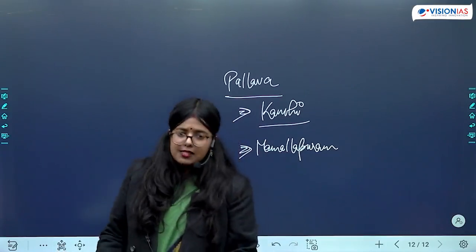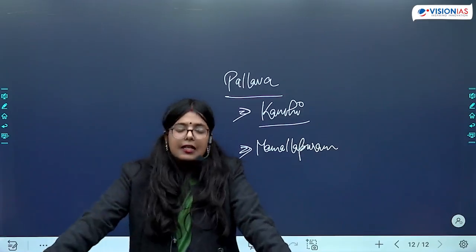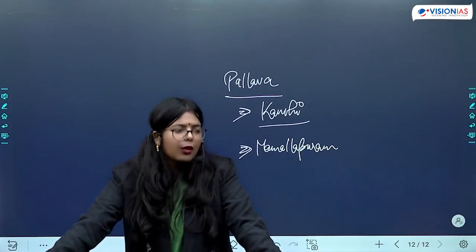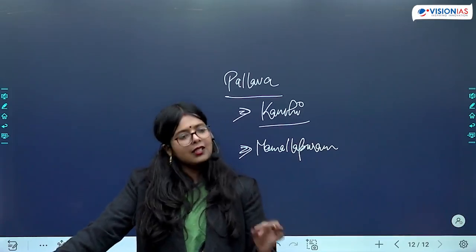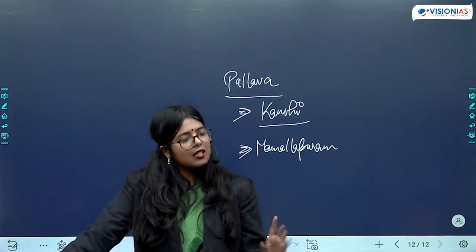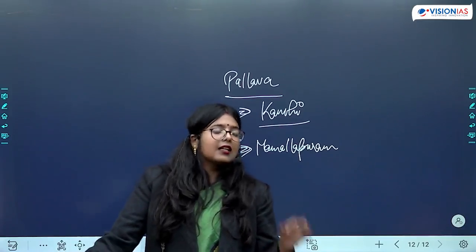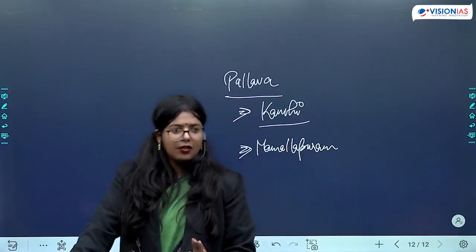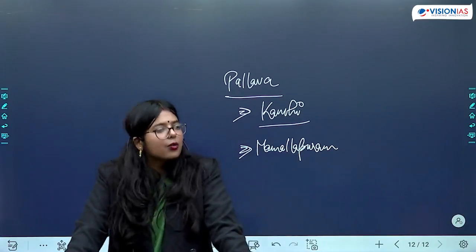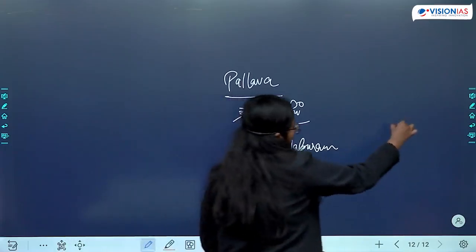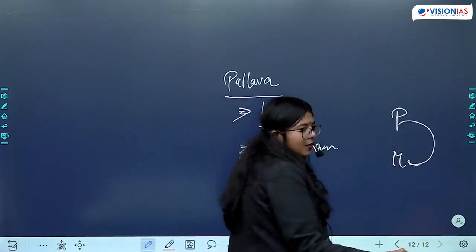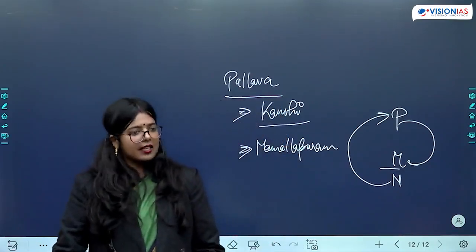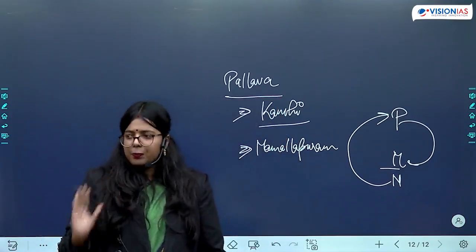When we are talking about rulers here, two important rulers are present in the cultural context: Mahendra Varman and Narasimha Varman first. Mahendra Varman was defeated and killed by Pulakeshin II, and Narasimha Varman first defeated and killed Pulakeshin II. Okay. So this is the political rivalry which existed. Pulakeshin defeated and killed Mahendra Varman. His successor Narasimha Varman will defeat and kill Pulakeshin II. Okay. Is this clear? So this is what happened.